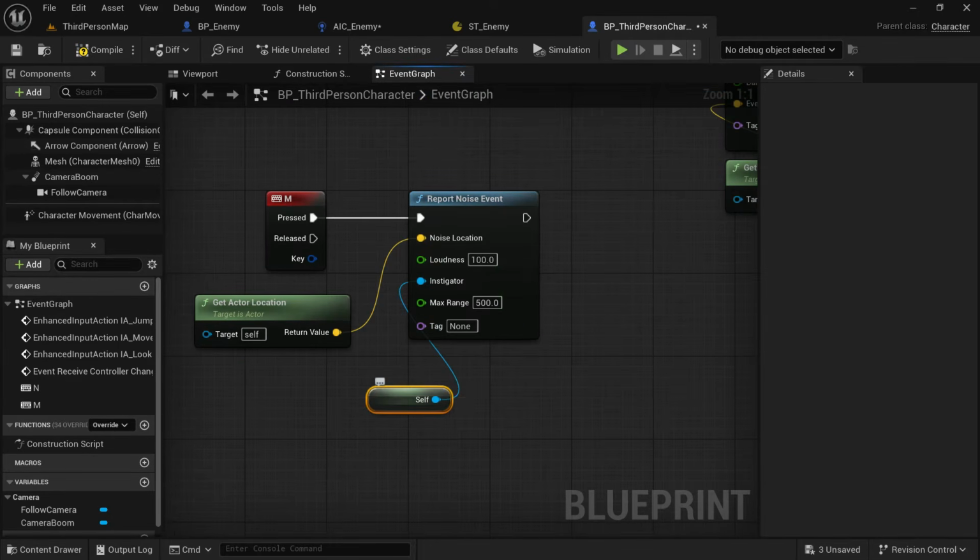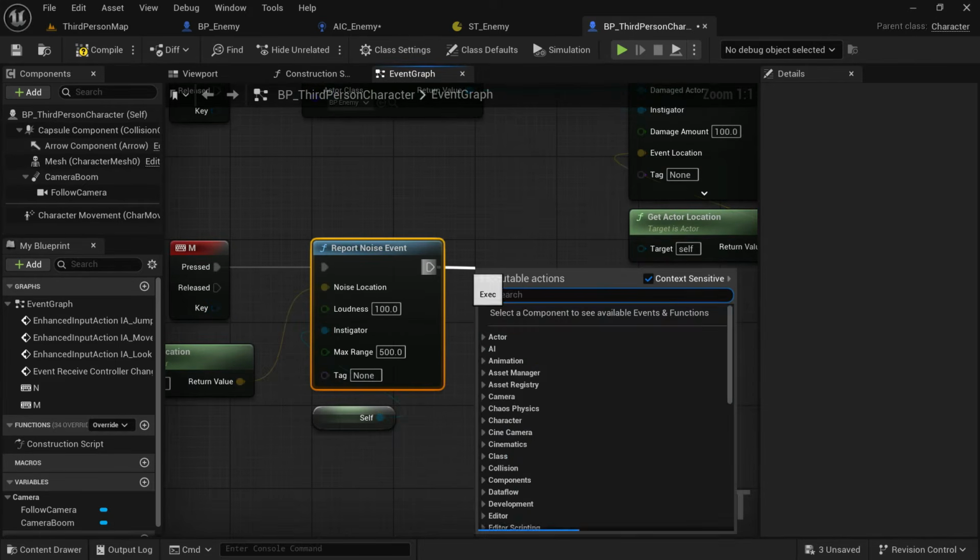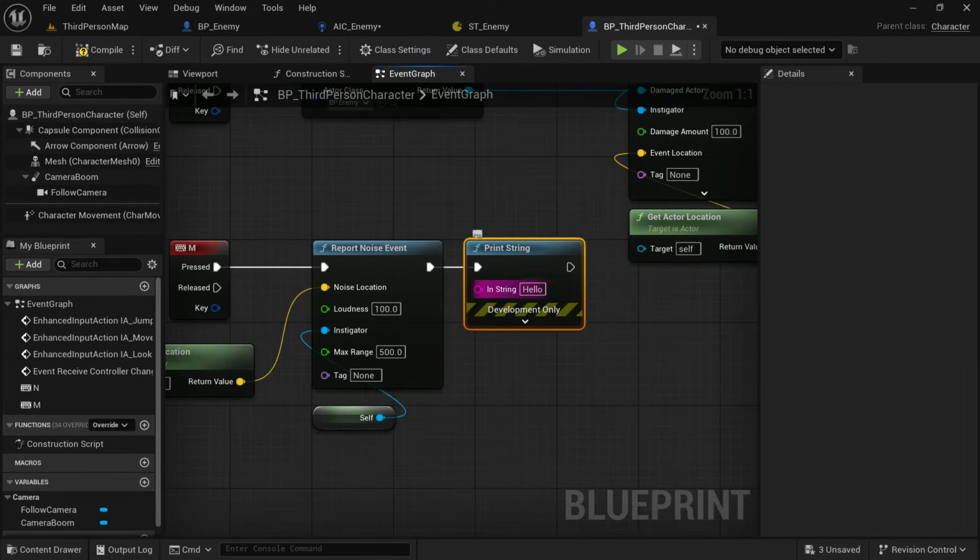Off M, we're going to say report noise event, get actor location, put in self, make sure there's a loudness, and make sure there's a range. We're going to print just to make sure it's firing.